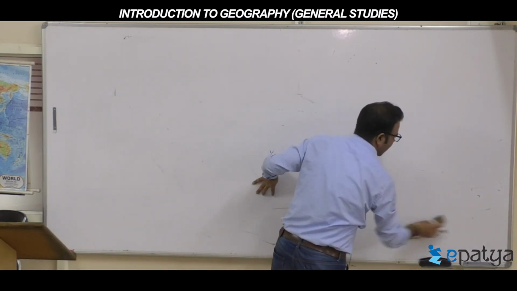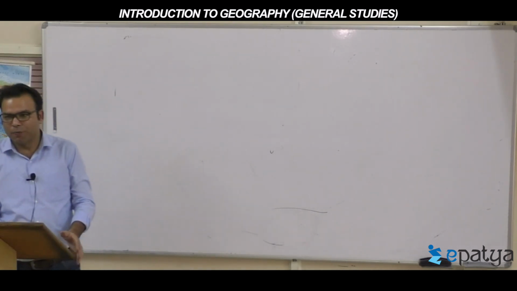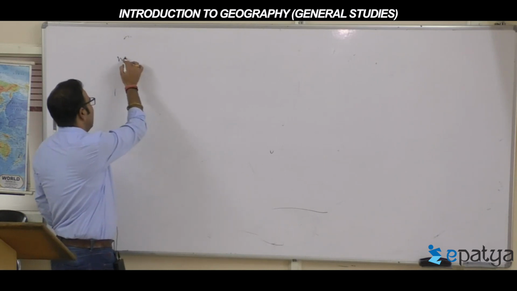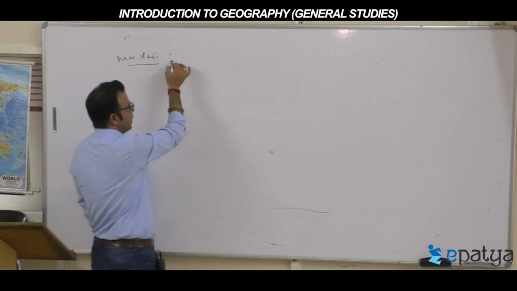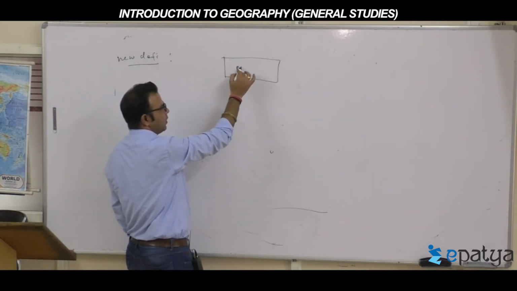Now a second definition is arising for geography today because of this broad opening of the syllabus. A new definition of geography is emerging, which is nothing but the relationship between man and environment.